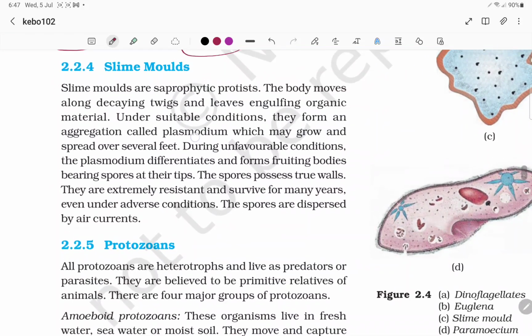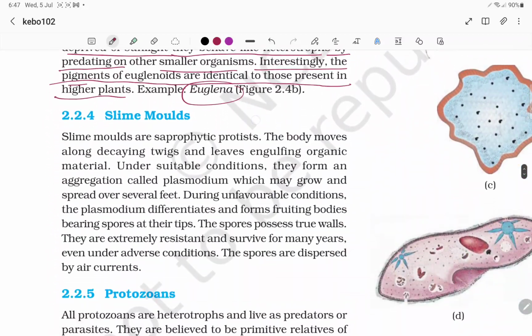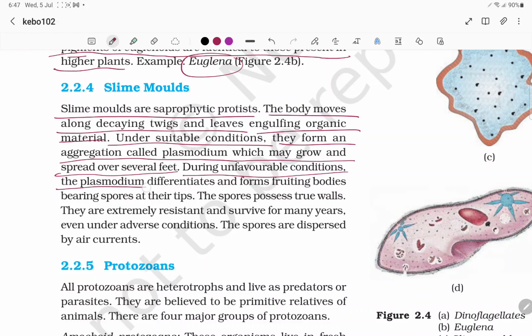Slime molds. These are the saprophytic protists. The body moves along the decaying twigs and leaves, engulfing the organic material. Under suitable conditions, they form an aggregation called plasmodium, which may grow and spread over several feet. During unfavorable conditions, the plasmodium differentiates and forms the fruiting bodies, bearing spores at the tip.